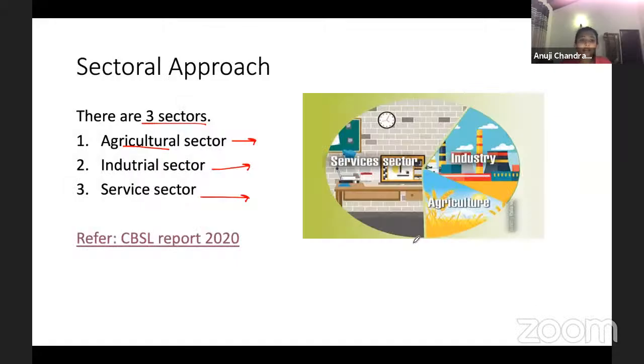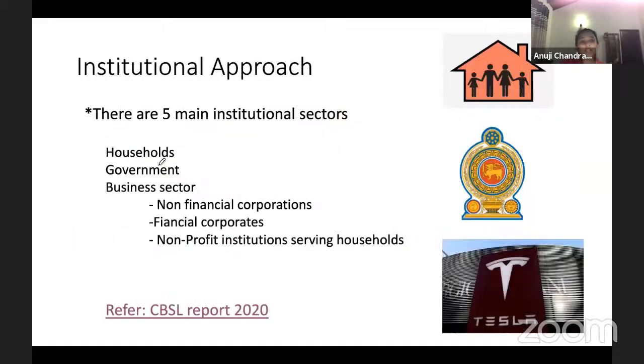Okay, next one. Next approach is the institutional approach. What do you mean by this institutional approach? Similarly, I told you there are many ways to calculate what is the output. You can categorize the output in many ways. To simplify, what is the total output? One method is the sectoral approach, like I said. The next one is the institutional approach. In this, guys, what we do is we categorize the output into different institutions, like what is the output by each institution?